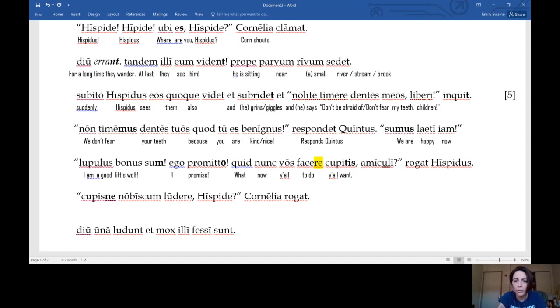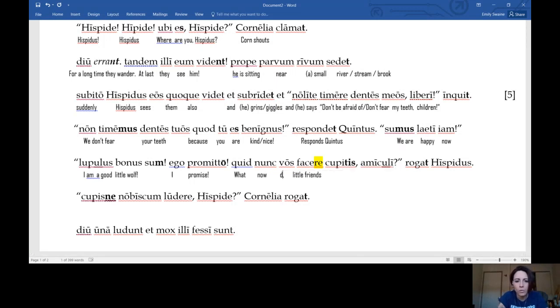And then remember, if lupus is wolf and lupulus is little wolf, well, amicus is friend, and amiculus means little friend. But it's actually plural here. The long I tells us it's vocative plural. Okay, what now, y'all to do? Y'all want little friends. That is not good English. I would not accept that. We need to make it good English, okay? So what now?